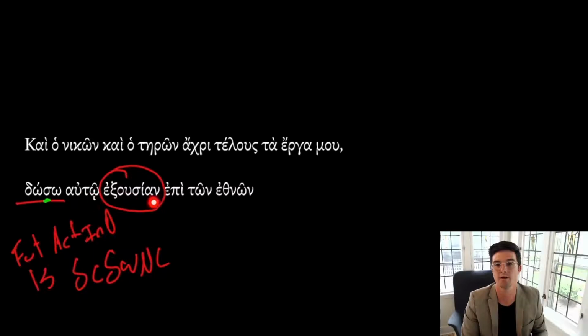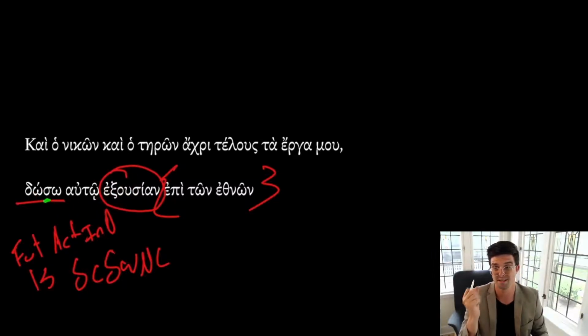I will give authority auto, to him. So the personal pronoun is the indirect object here. And then this prepositional phrase, epi ton ethnon, means over or upon the nations. So, I will give to him authority upon the nations. This is really the core of our sentence right here: I will give authority to him.